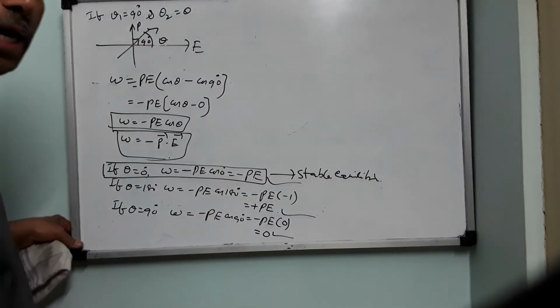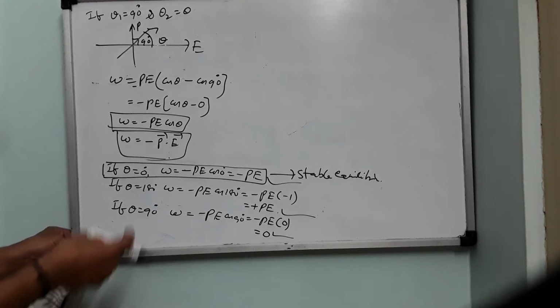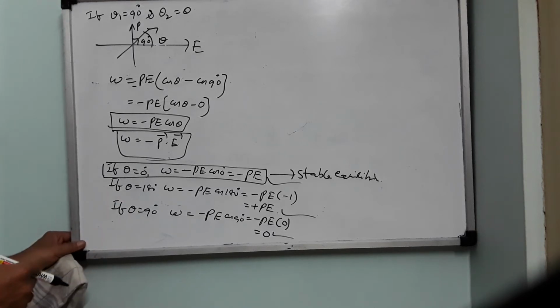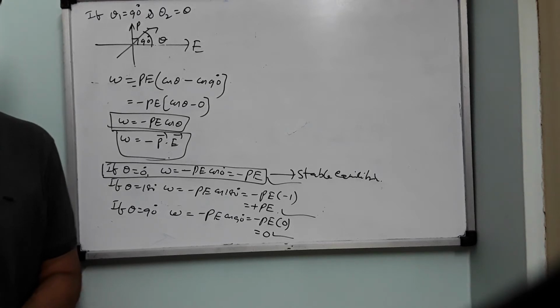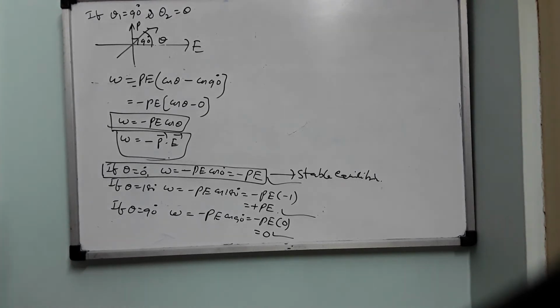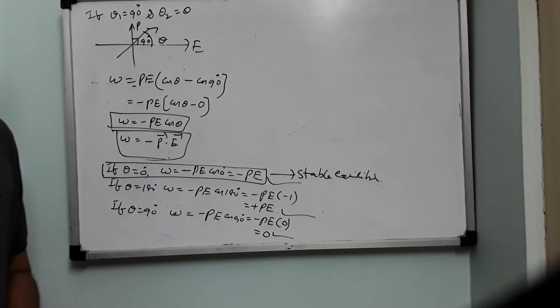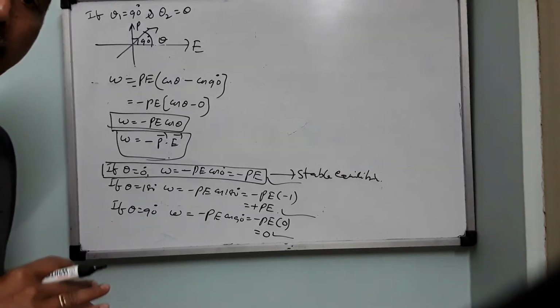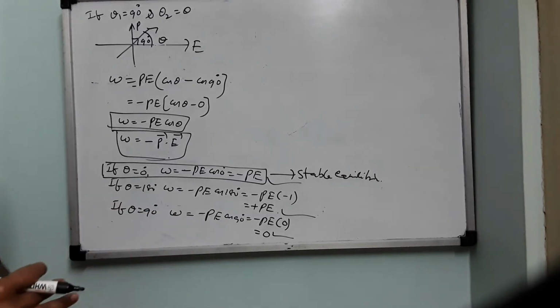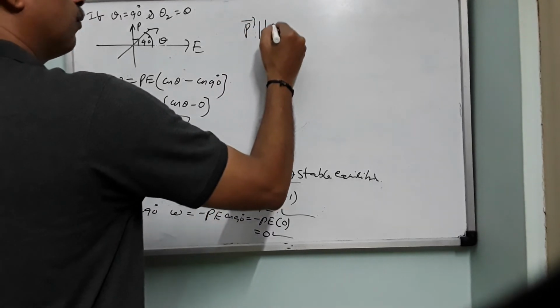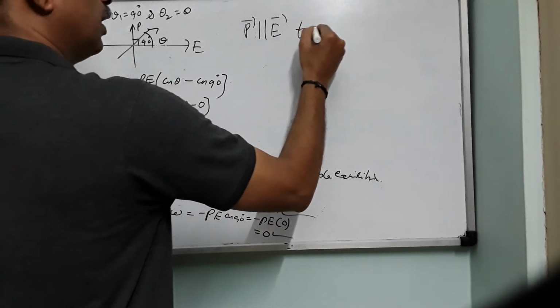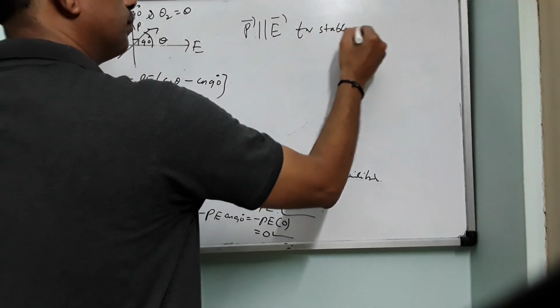And two of them, one of them will correspond to unstable equilibrium, the other is what? A neutral equilibrium. So when is the dipole stable in a uniform electric field? It is stable in the uniform electric field only when it aligns parallel to the electric field. So when it aligns parallel to the electric field, the dipole moment vector is parallel to the E vector. So P should be parallel to E for stable equilibrium.